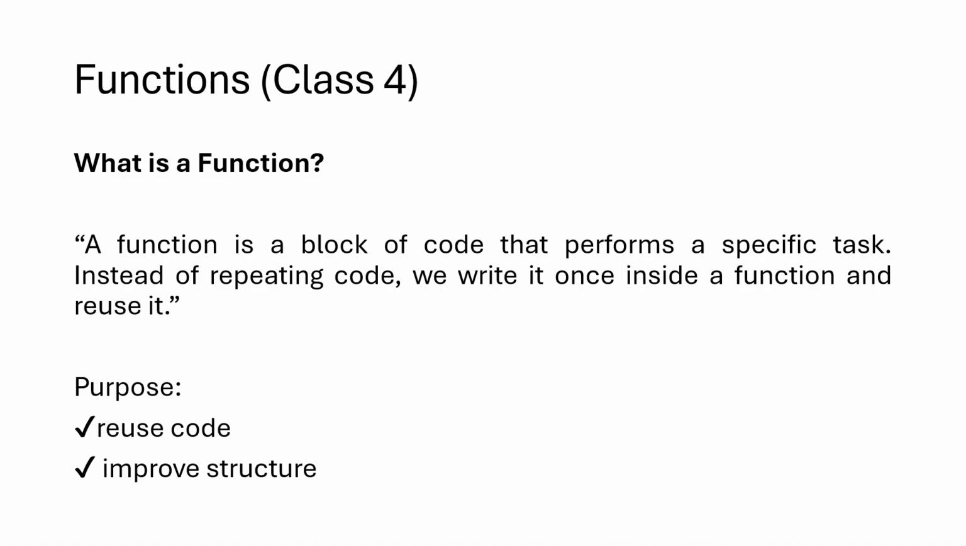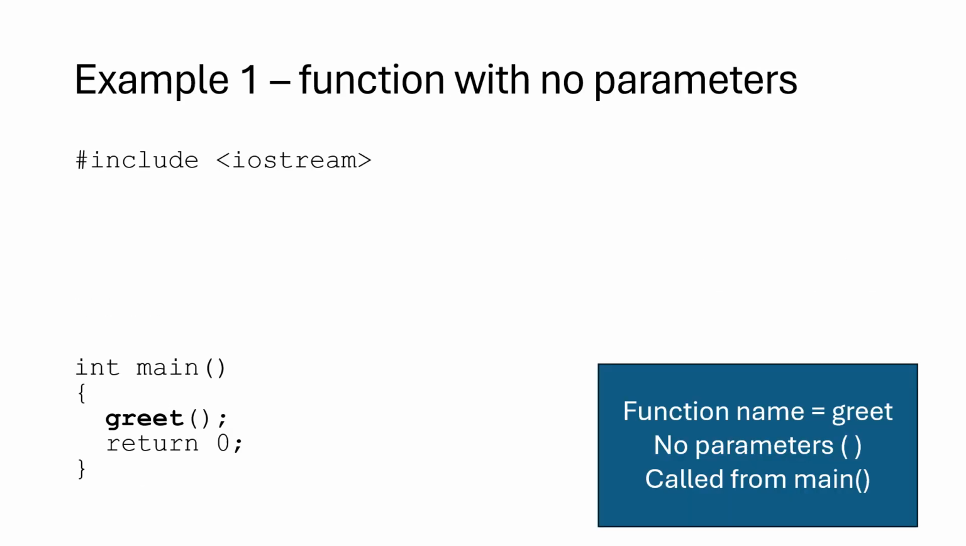What is a function? A function is a block of code that performs a specific task. Instead of repeating code, we write it once inside a function and then reuse it. The purpose is mainly to reuse code and improve structure in our coding.